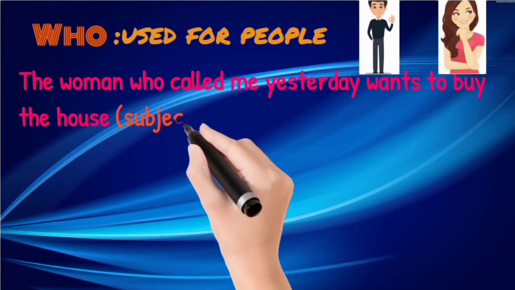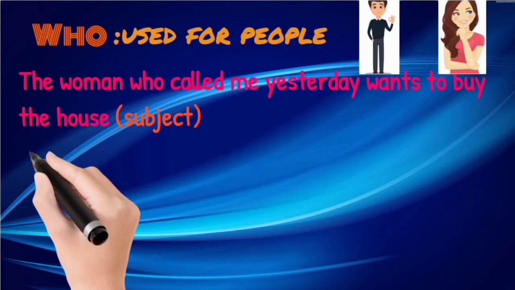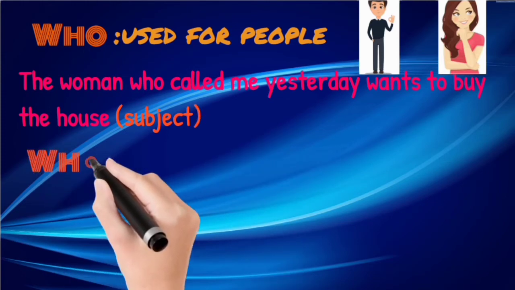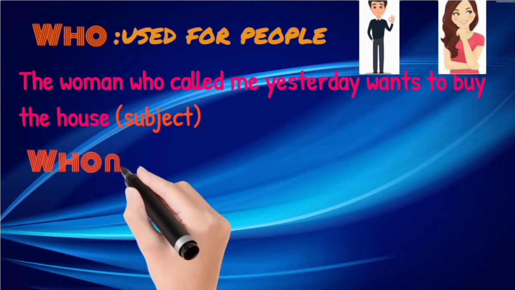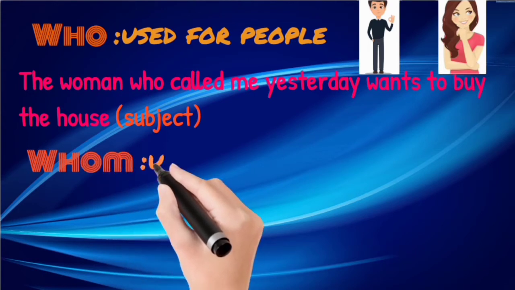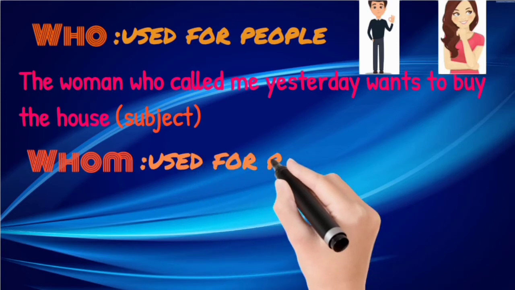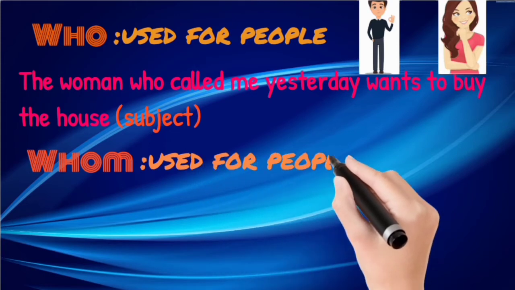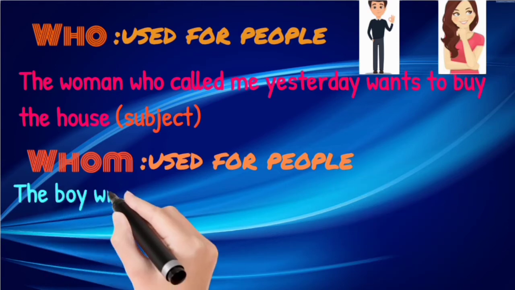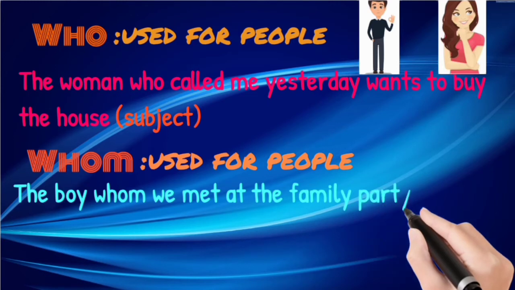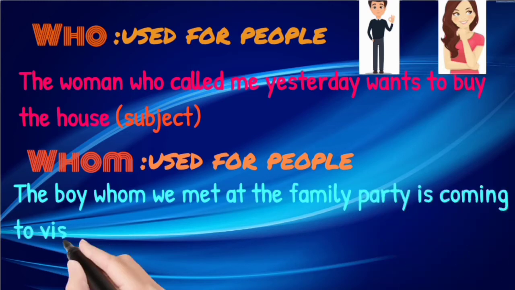The woman who called me yesterday wants to buy the house. Here, the woman is the main action doer. That is, the woman did the action of calling and she wants to buy the house. So, to indicate that woman who called me yesterday, she wants to buy the house.